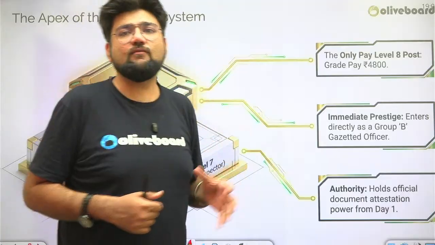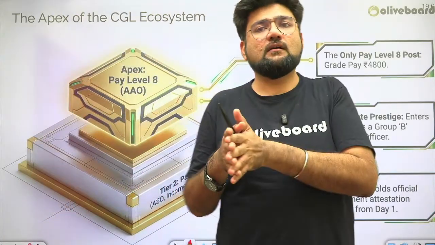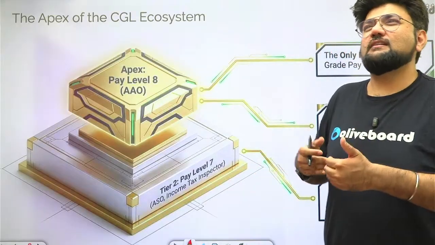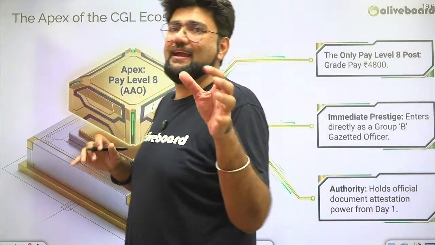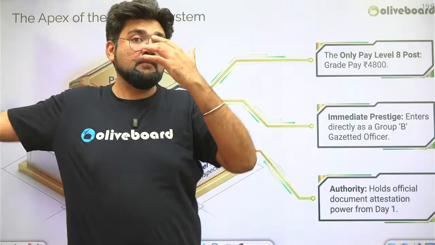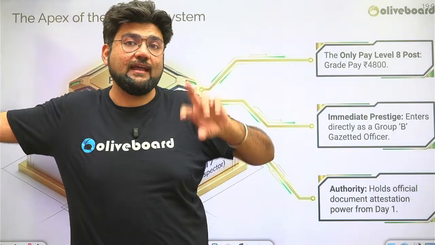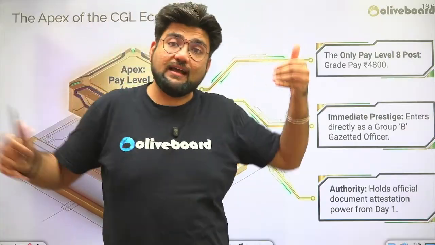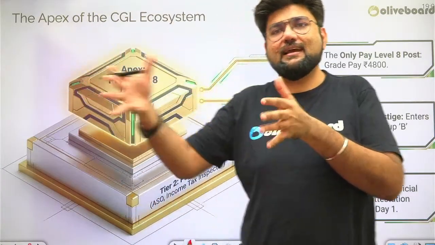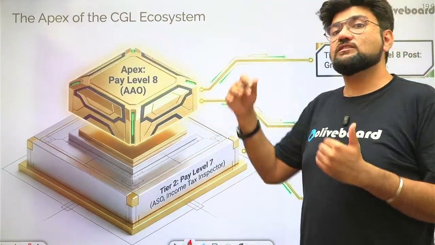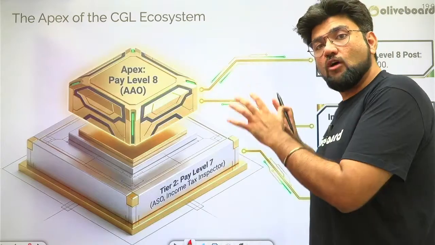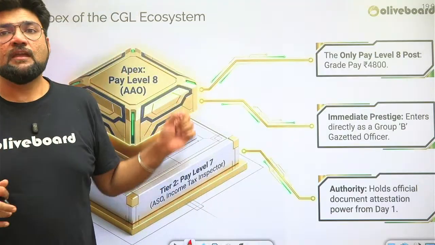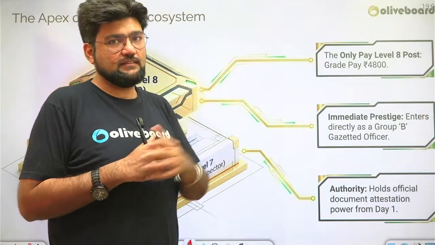For an example, if you join SSC CGL, let's say as an inspector of the GST department, then after around 8 to 10 years, depending on which city you are in and on the cadre restructuring, if at all it happens, you will be posted to the position of a superintendent, which is a Group B gazetted post. Though the pay scale is slightly different, this post lies somewhere between the two, and this also comes in the gazetted category. So this is one of the only gazetted posts available in the CGL examination.